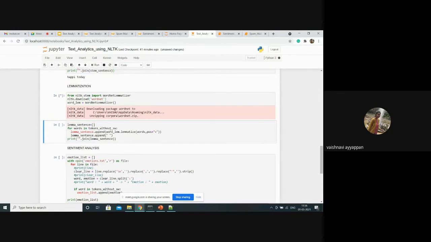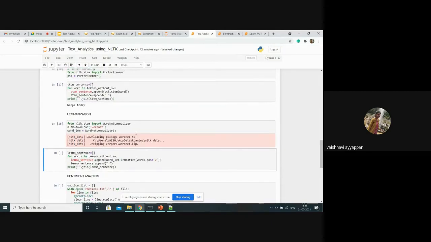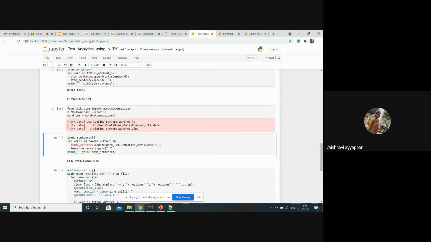We are using the list after the removal of stop words, and I'm going to append the lemmatization of the words. Here I'm storing the WordNetLemmatizer functionality in word_lem, and I'm using dot lemmatize of. Here the method is lemmatize, whereas in stemming it is stem.